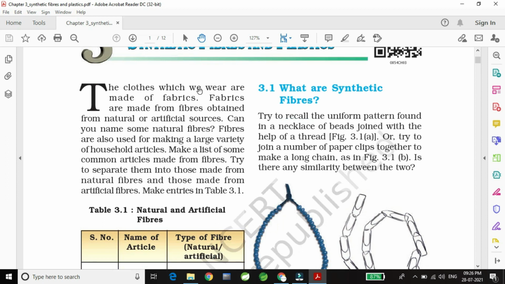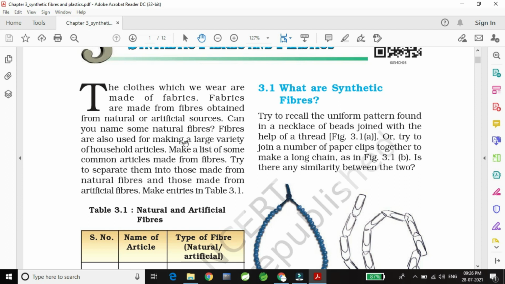The clothes which we wear are made up of fabrics. Fabrics are made from fibers obtained from natural or artificial sources. The clothes which we wear are mostly made up of fabrics, and the fabrics may be natural, may be artificial. Can you name some natural fibers? Yes, some of the natural fibers are wool, cotton, silk. So these are the natural fibers example.